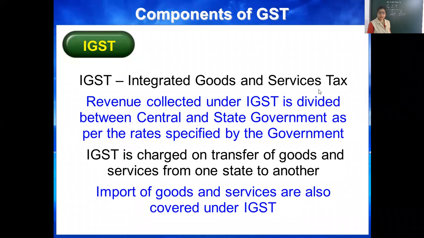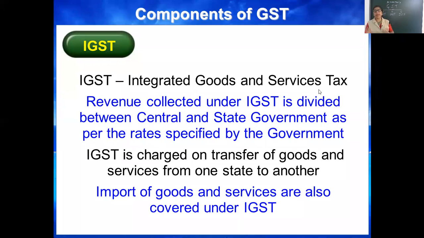Then IGST. IGST means Integrated Goods and Service Tax. See, IGST is imposed only on those transactions of goods and services which cross the boundaries of the state, or that transaction will be in two states or more than two states. Then IGST is applicable and the revenue collected under IGST is divided between the central government and the state government.